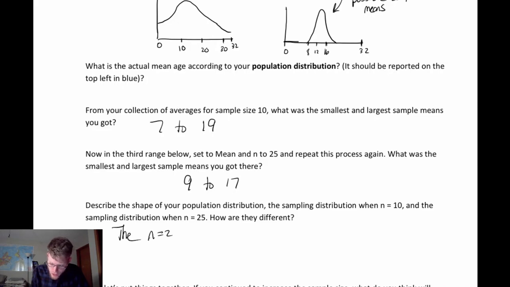The n equals 25 example is more narrow and slightly more symmetric.